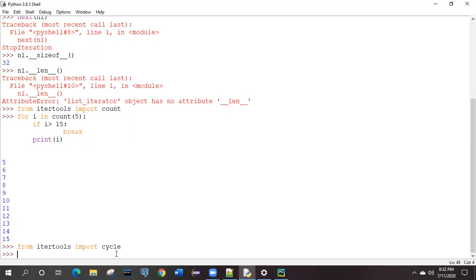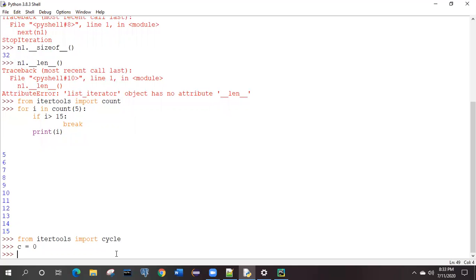Suppose we see one example like this. Initially, take one variable, any variable name, and initialize it with 0. Then put one for loop inside, and inside the for you will give some condition.